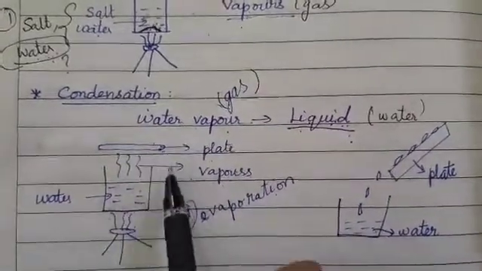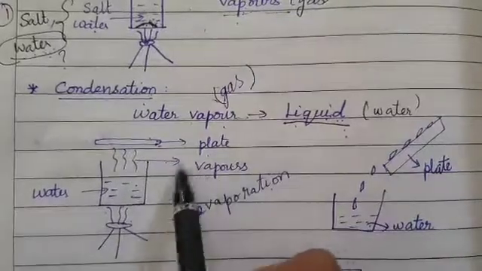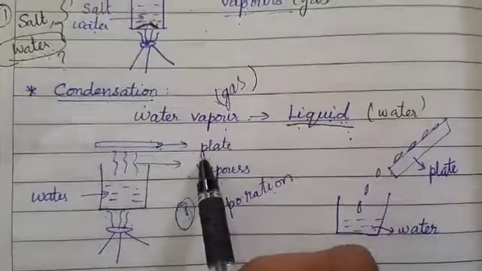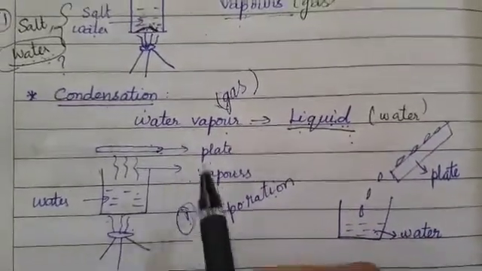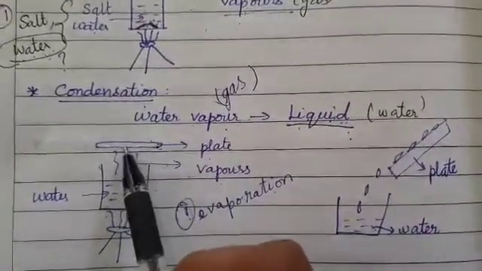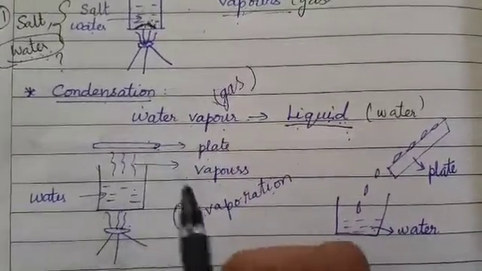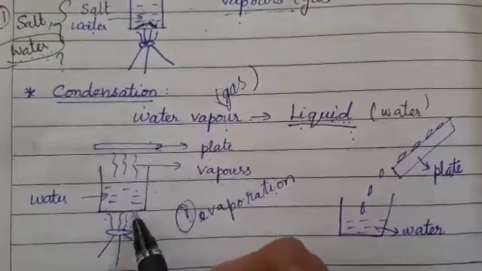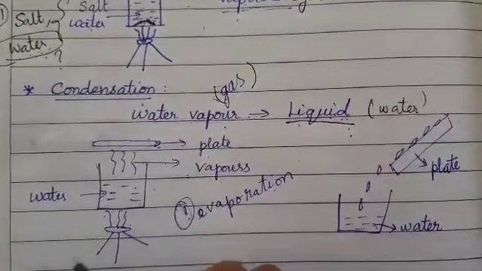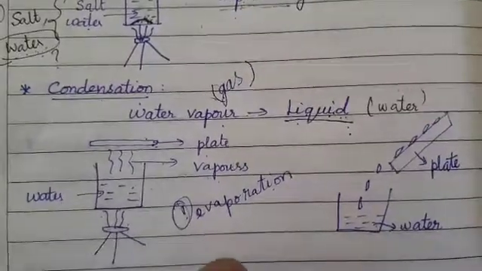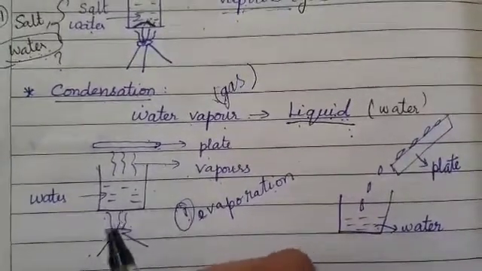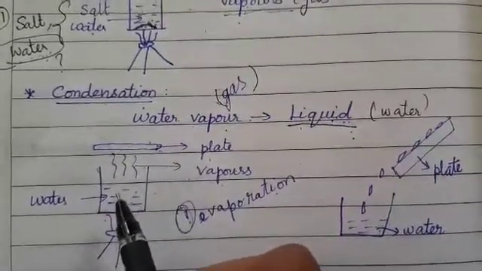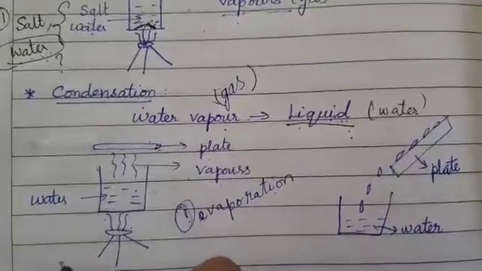Now to collect back the water which escaped as vapors, I am going to close this beaker using a plate, so that all the vapors will be collected on the plate as water drops. You could have seen this when your mother boils water and closes it with a plate. After a few minutes when she opens the plate, you could see water drops on the plate.